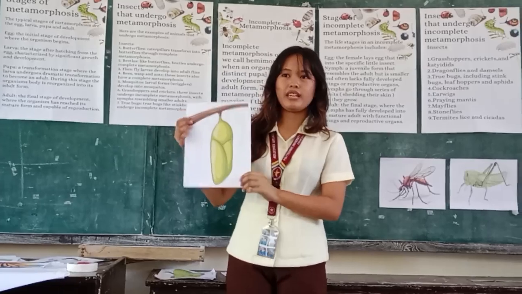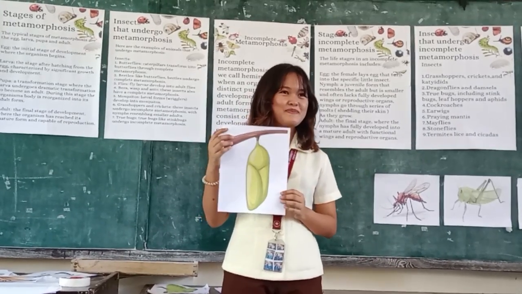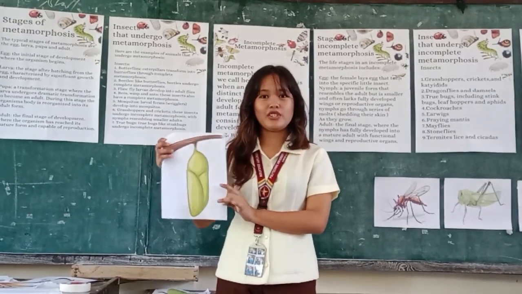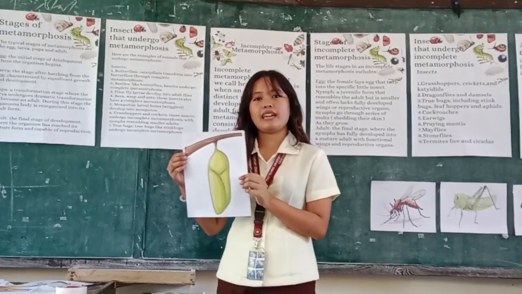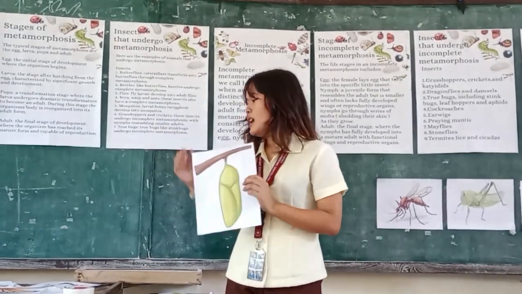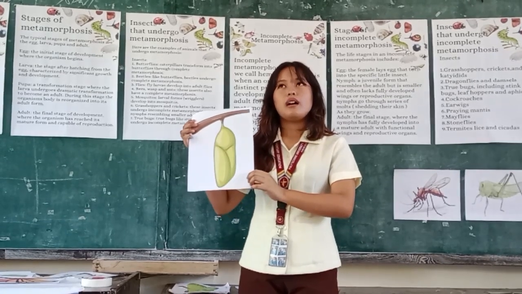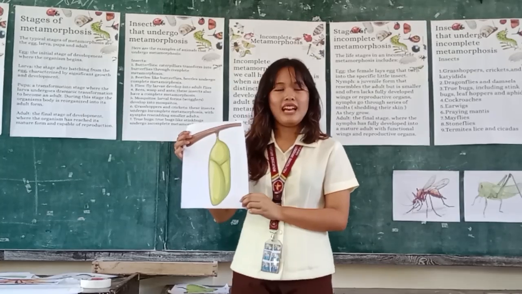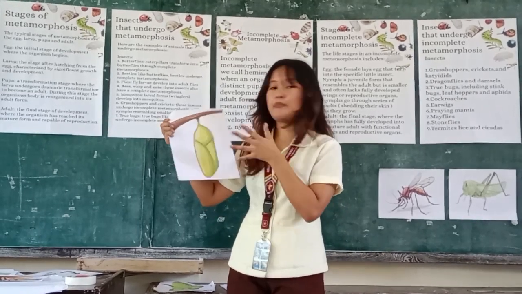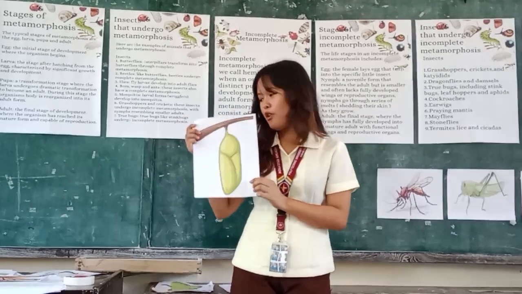And what about this one? Can anybody tell me what this one is? Yes? It's pupa. Yes, that is correct. This is what we call the pupa or the pupal stage. And when a butterfly undergoes this stage, it is called the chrysalis. The chrysalis is when the larva is done eating and it has all the nutrients it needs to sustain its new change. After that, it undergoes the change and molds itself in different layers of a protective shell before it emerges in about a few days to become an adult.